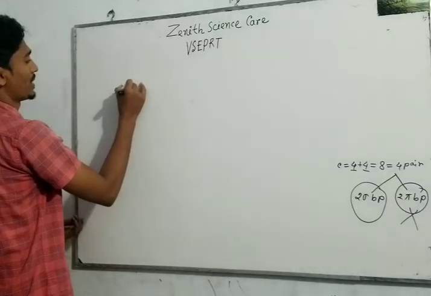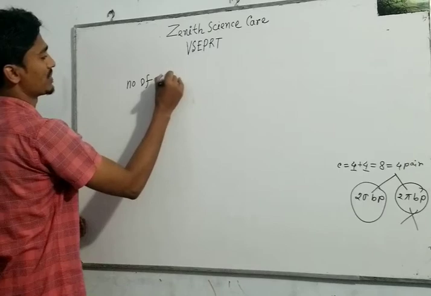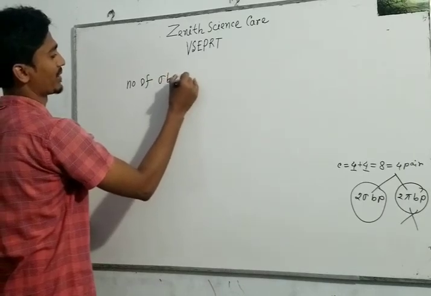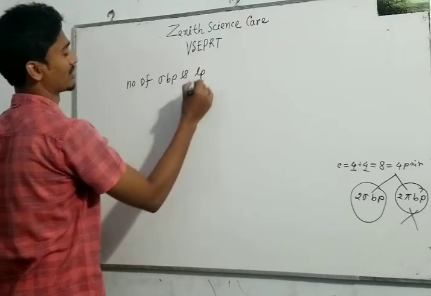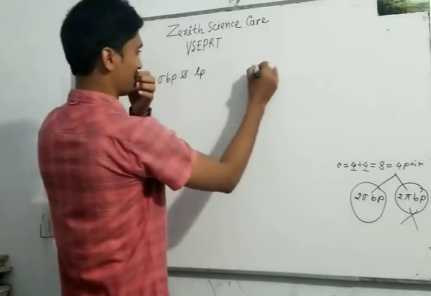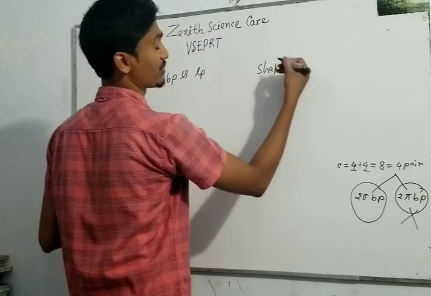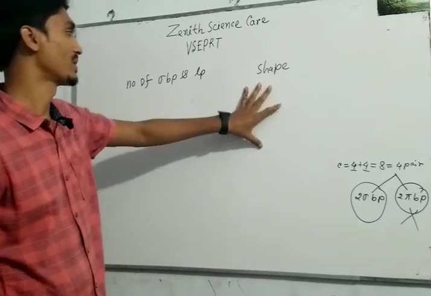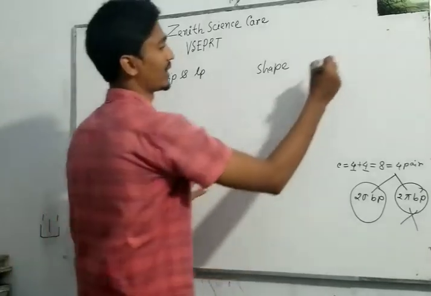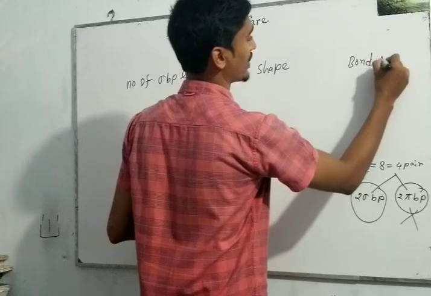Here, the number of sigma bond pairs and lone pairs, and here the shape or geometrical shape or spatial arrangement of electron pairs surrounding the central atom, and here we learn the bond angle.